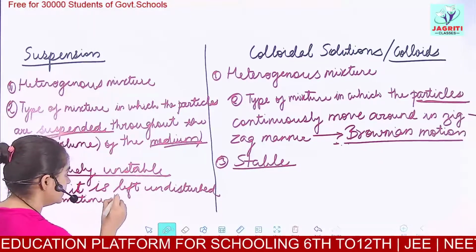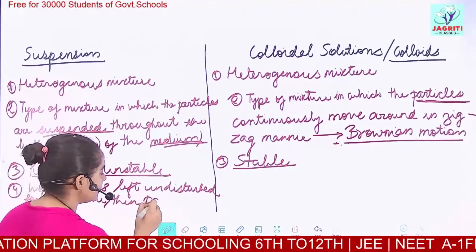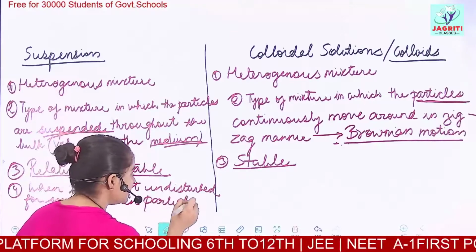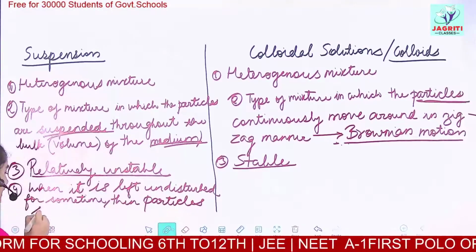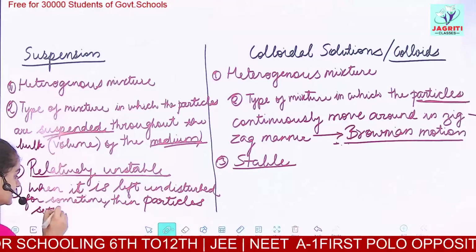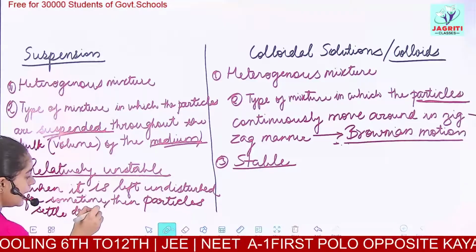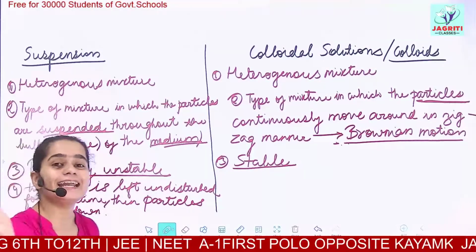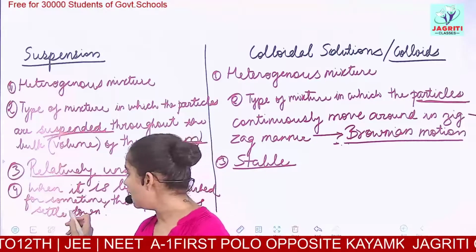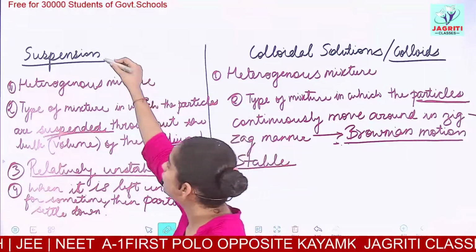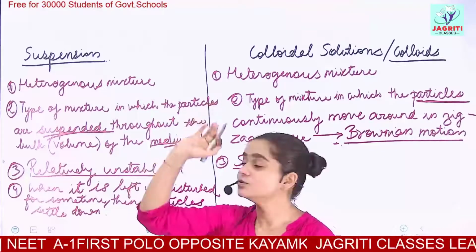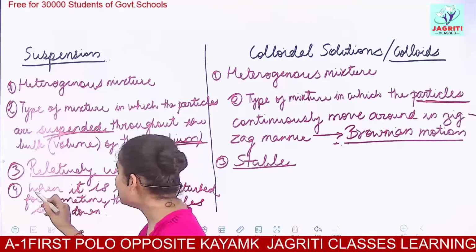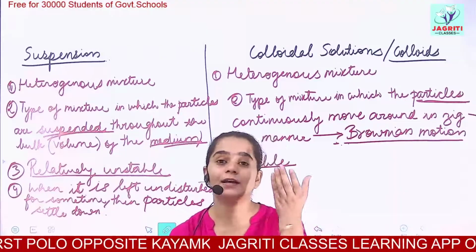The suspended particles settle down, and now the suspension gets destroyed. That is, now this suspension is no more present. It changes its form. So suspension when left undisturbed, suppose you take a beaker.